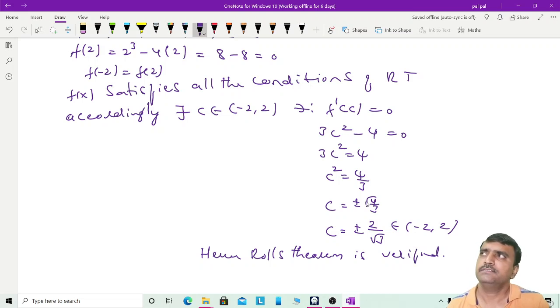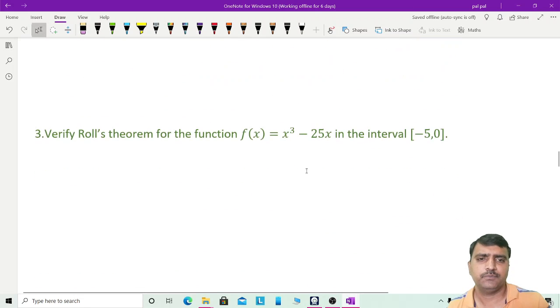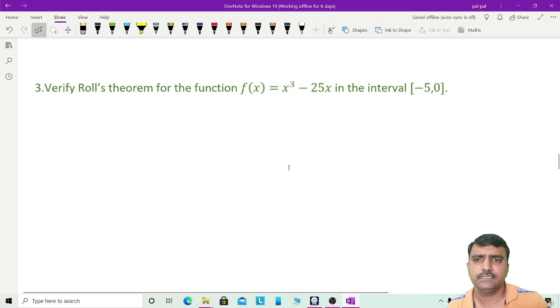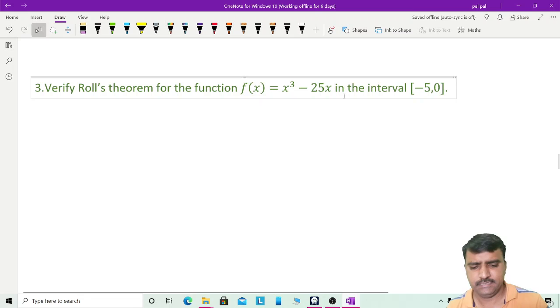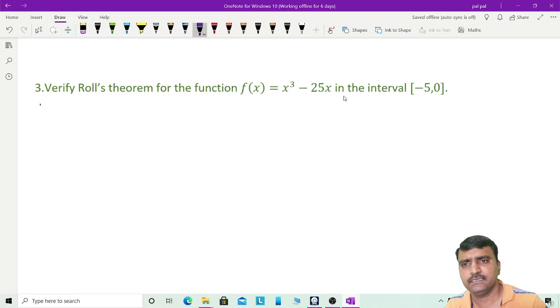Okay, so like that, one more problem on Rolle's theorem. Verify Rolle's theorem for the function f of x is equal to x cube minus 25x. Yes, here also you follow the same procedure. First write f of x, given function f of x is x cube minus 25x. So it is defined in the interval -5 to 0.